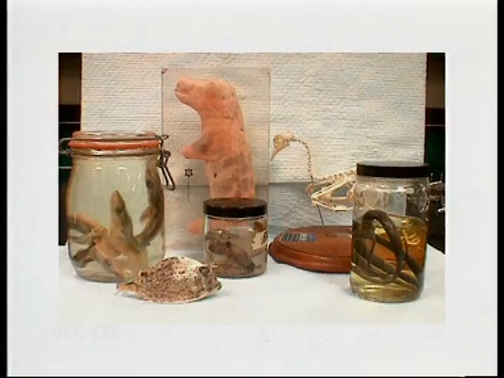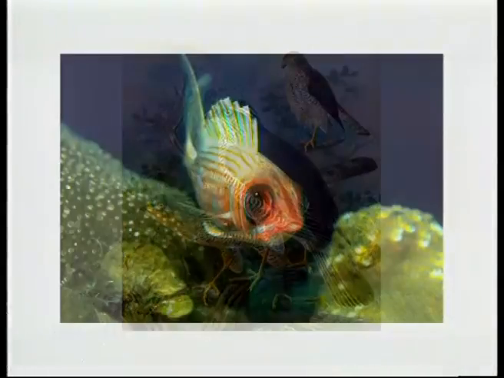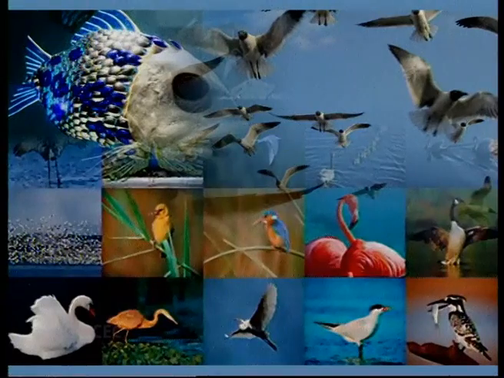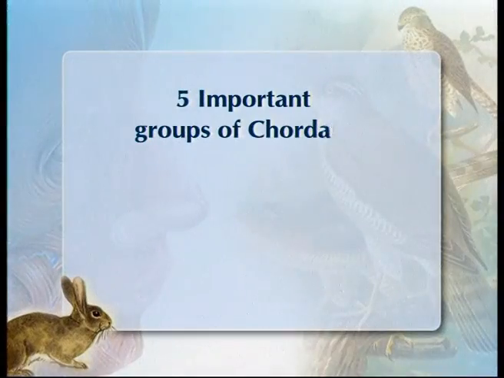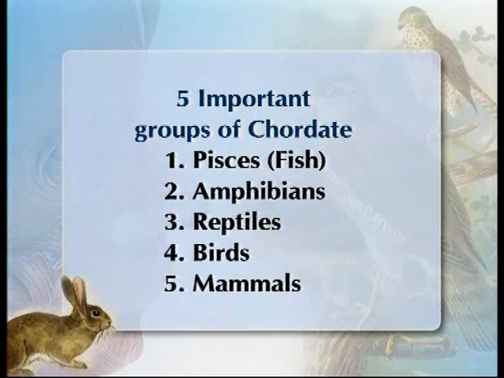Today I will teach you some important but basic points of Chordata, different groups of Chordata and characters of different groups. Chordata is the most important and advanced phylum of the animal kingdom. This phylum is divided into different groups, but the 5 major and very important groups are Pisces, amphibians, reptiles, birds and mammals.